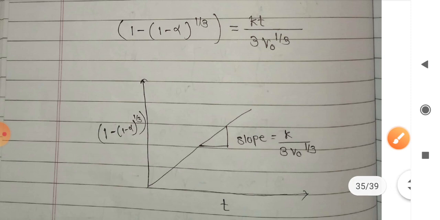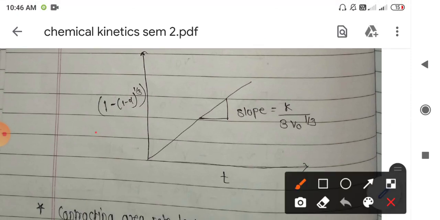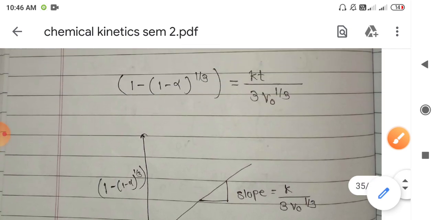If you plot the graph of 1 minus alpha raised to 1 by 3 versus time, you will get a straight line passing through the origin with slope k upon 3 into v0 raised to 1 by 3. So this is the overall contracting sphere rate law.